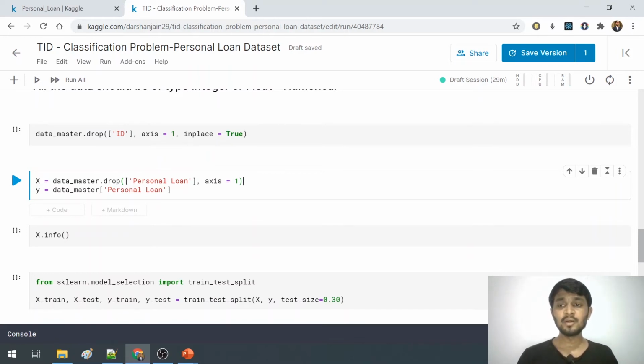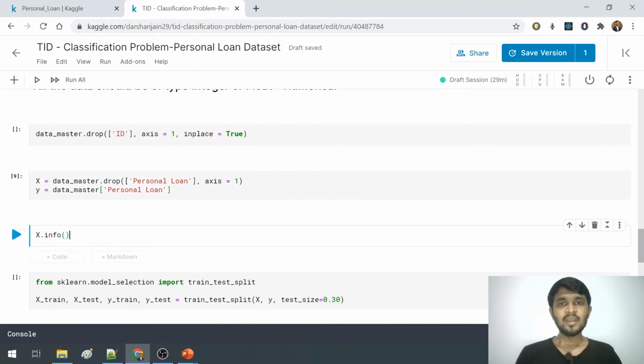We will take all the features from the dataframe except personal loan, with inplace equal to false, and in Y we will fetch the personal loan column. When I run this part of code, I have my X and Y ready.